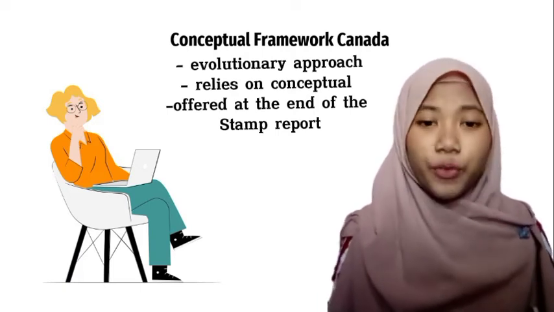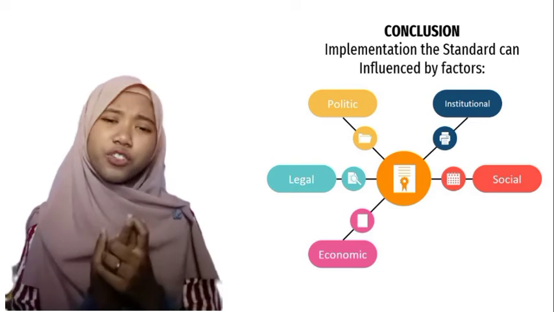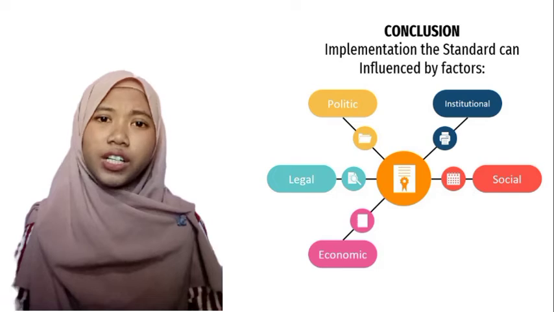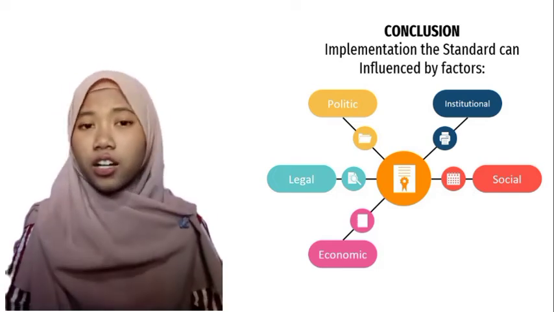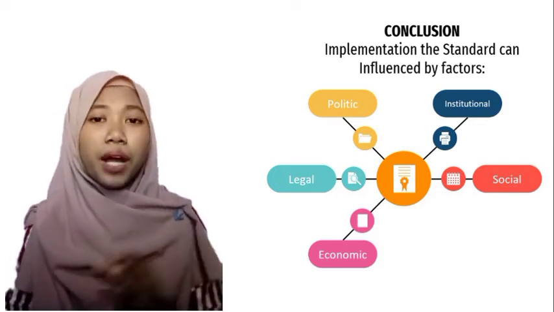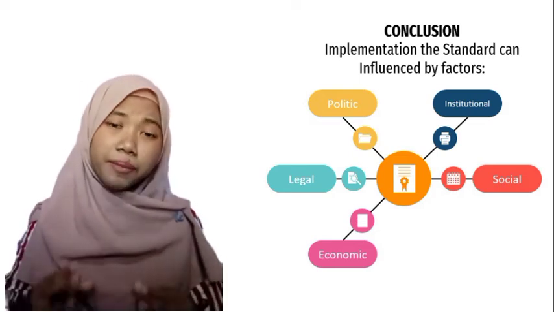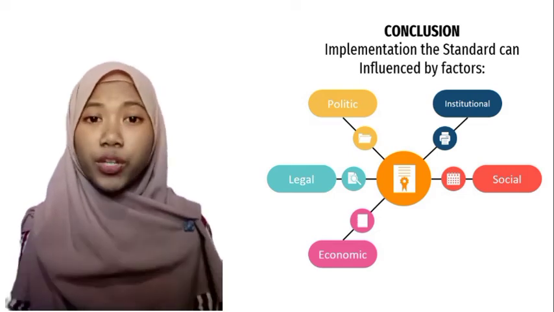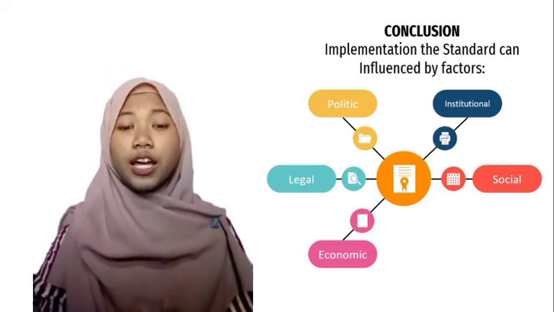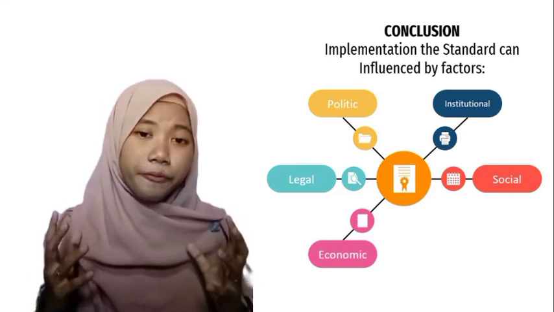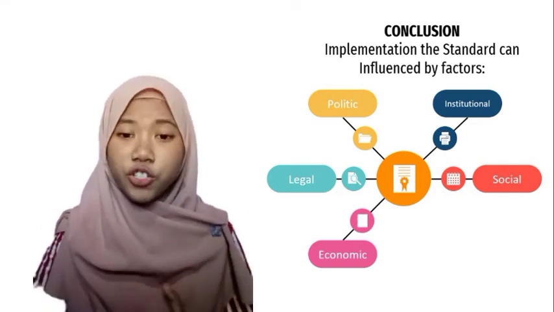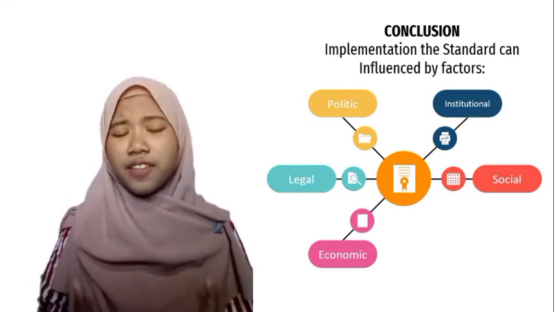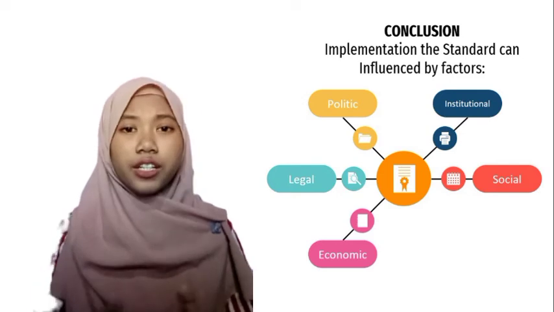It is covered at the end of the STEM report. Okay, and for the conclusions of the STEM report, I want to mention the case between the Financial Accounting Standards Board and the problems in Canada, which can be caused by the different conditions between the United States and Canada. Therefore, these factors need to be considered before developing financial reporting objectives or financial reporting standards.